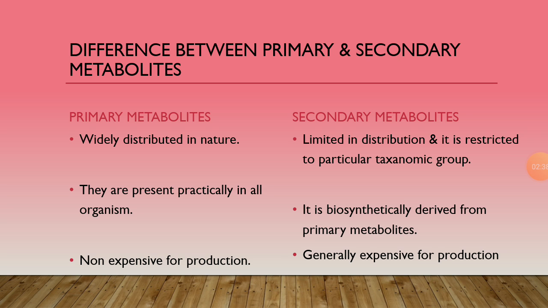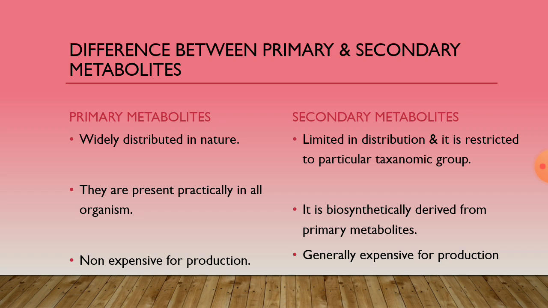Then what is the difference between primary and secondary metabolites? Primary metabolites are widely distributed in nature, while secondary metabolites are limited in distribution and restricted to a particular taxonomic group.